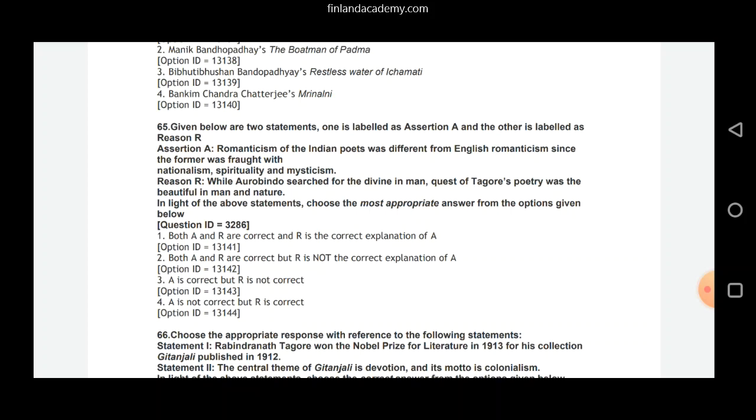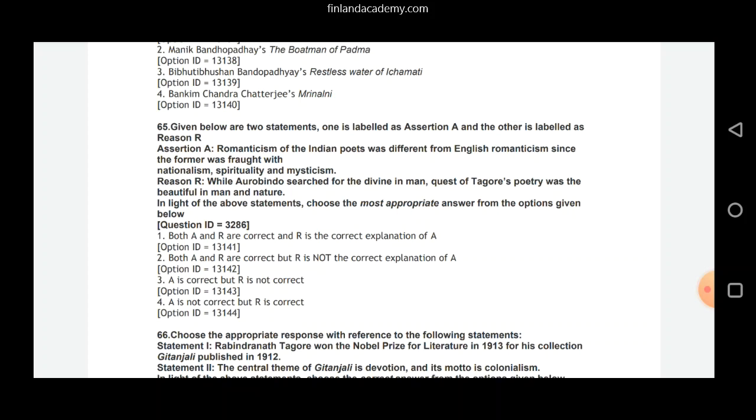And this is how it was also fraught with nationalism, spirituality, and mysticism too. Then, if we look at the reason, while Aurobindo searched for the divine in man, Aurobindo Ghosh wrote a work called The Life Divine, and it very much explores the higher realities of life.